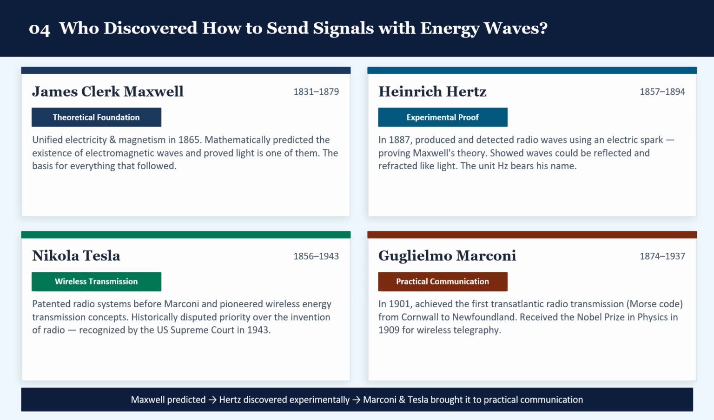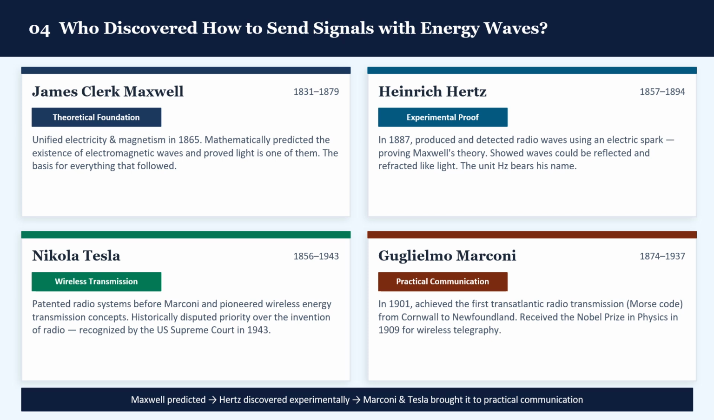Then came Nikola Tesla and Guglielmo Marconi, who took this discovery and turned it into real communication. Marconi achieved the first transatlantic radio transmission in 1901, sending a Morse code signal from Cornwall in England all the way to Newfoundland in Canada. He received the Nobel Prize in Physics in 1909.